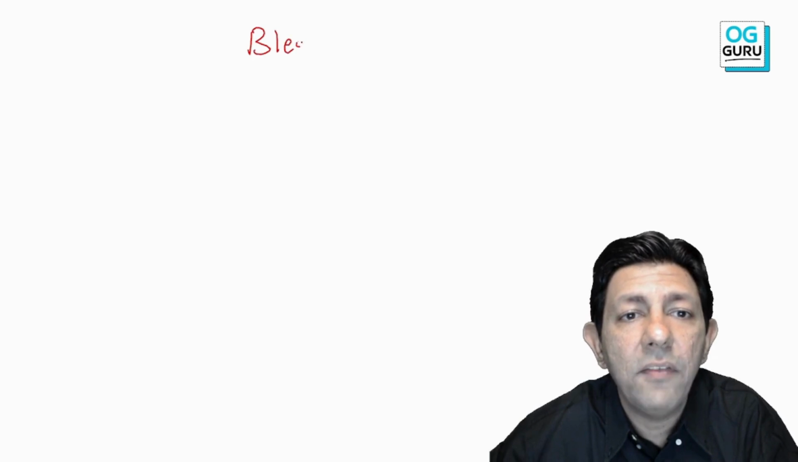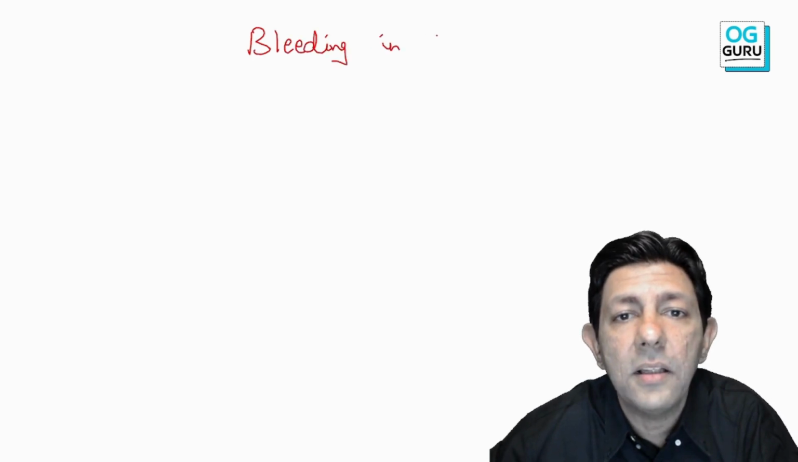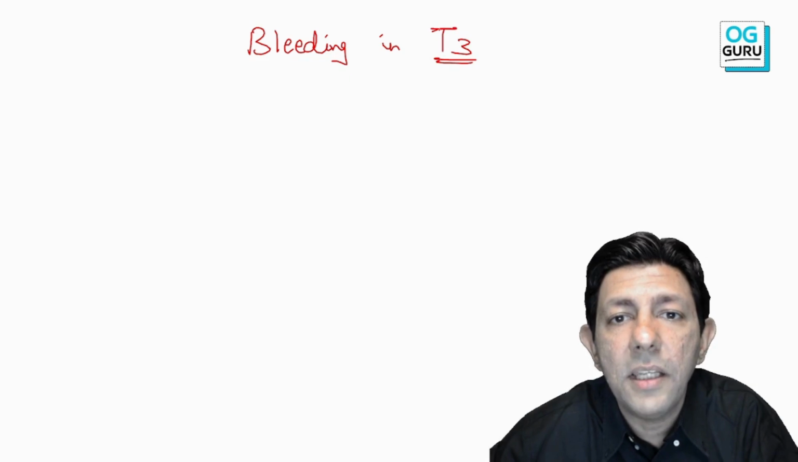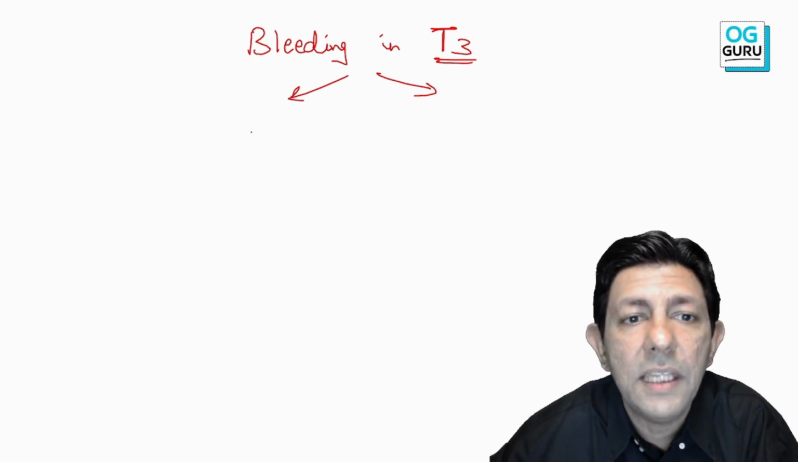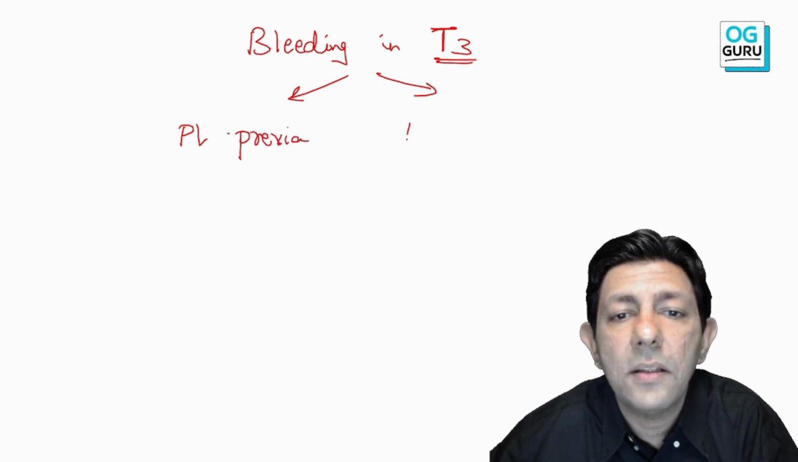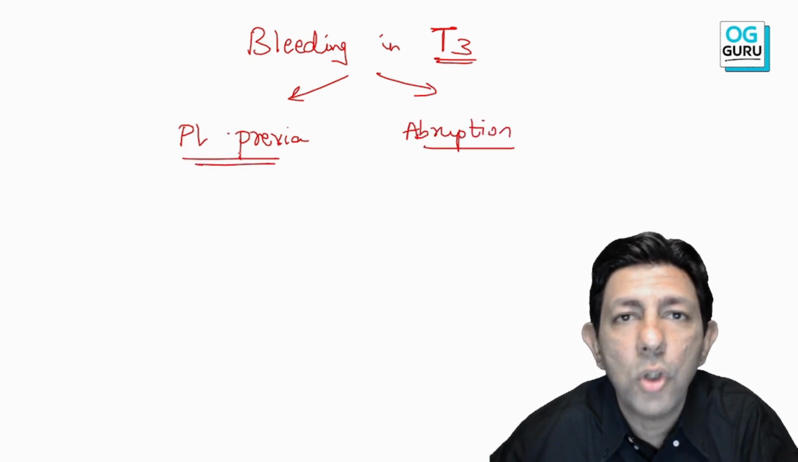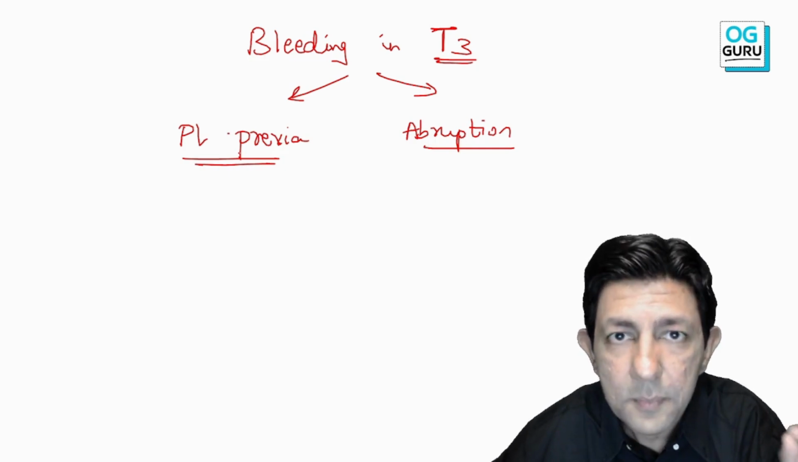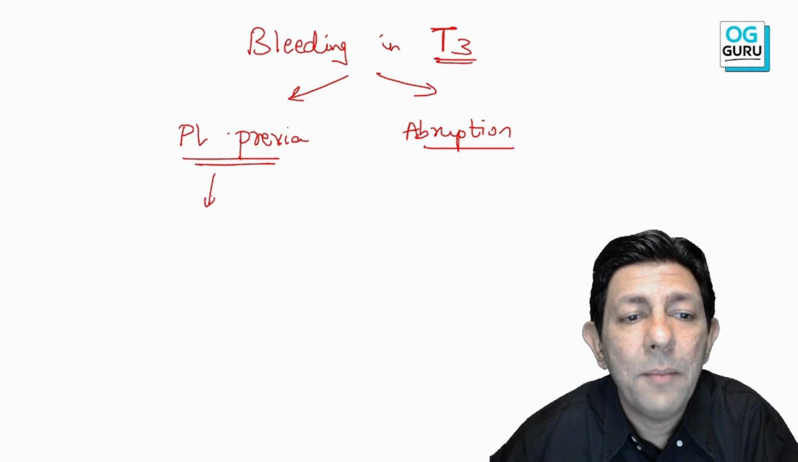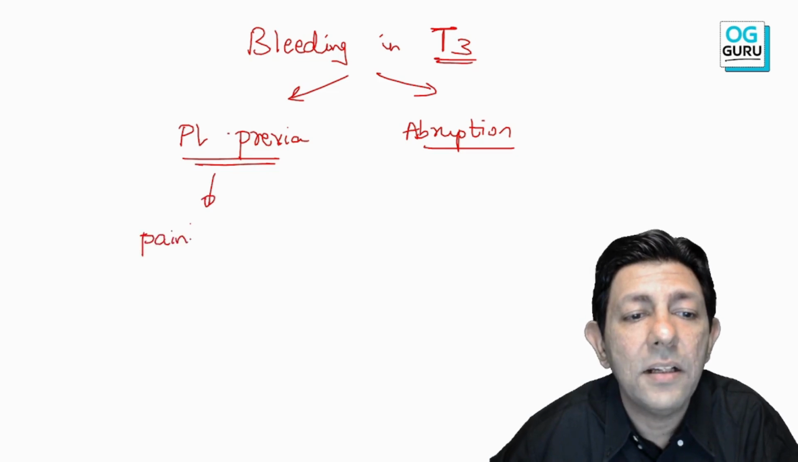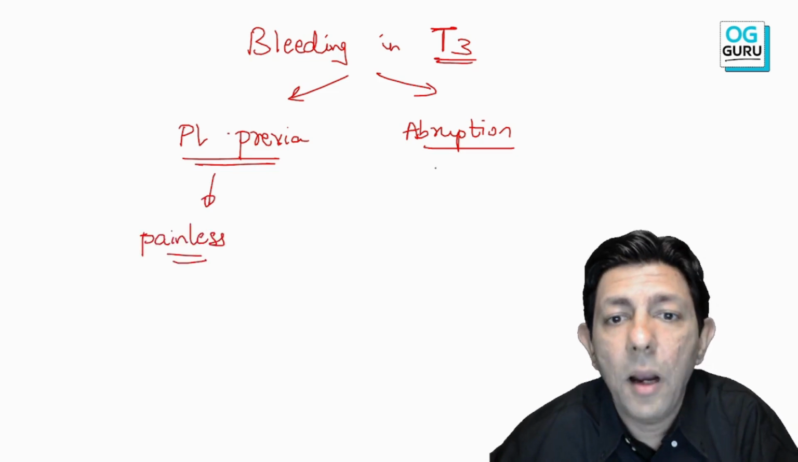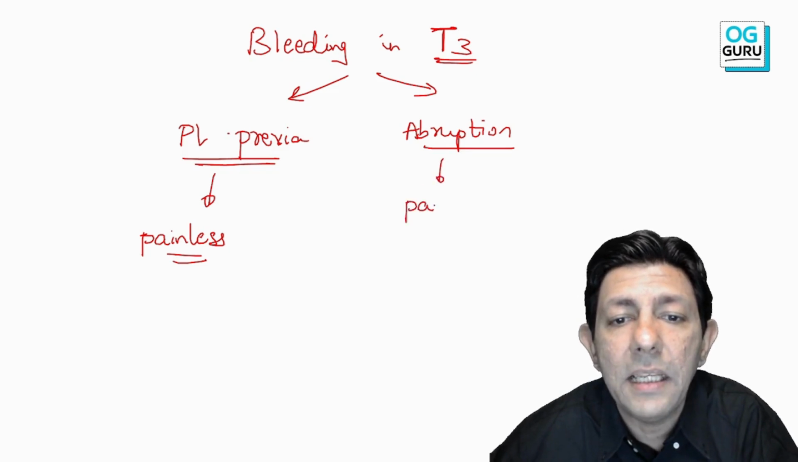So keep in mind, my dear student, that whenever we have bleeding in the third trimester, T3, what are the two most important points you will keep in mind? Sir, one is placenta previa and second is abruption. Now, extremely important, short MCQ. This comes every year. Placenta previa is a painless bleeding. Abruption, keep in mind, it is painful.